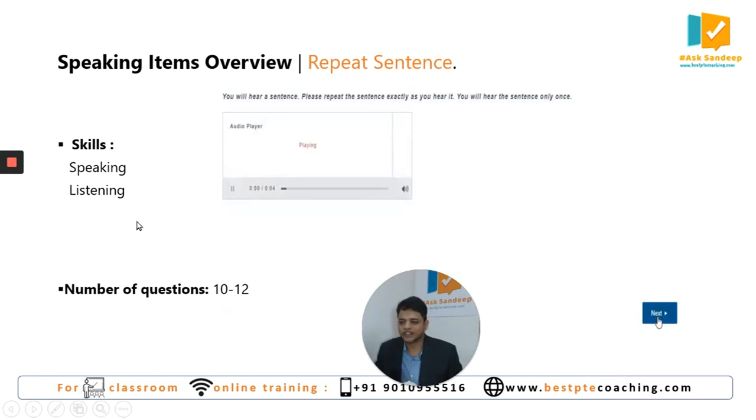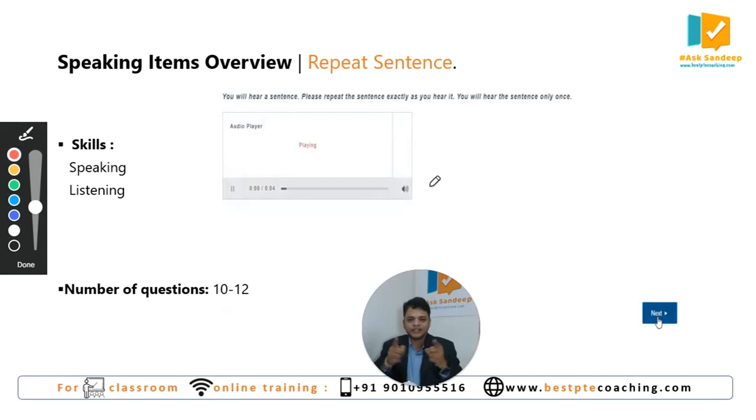The third question type in speaking is repeat sentence. The question contains one sentence. You simply hear a sentence in the headphones. All right. After listening to that sentence, when the recording starts, you are supposed to repeat the sentence that you heard from the audio. You have to repeat the sentence as it is. When you do this, you get the score in speaking. You also get the score in listening. All right. The number of sentences given to you for repetition is minimum 10 and